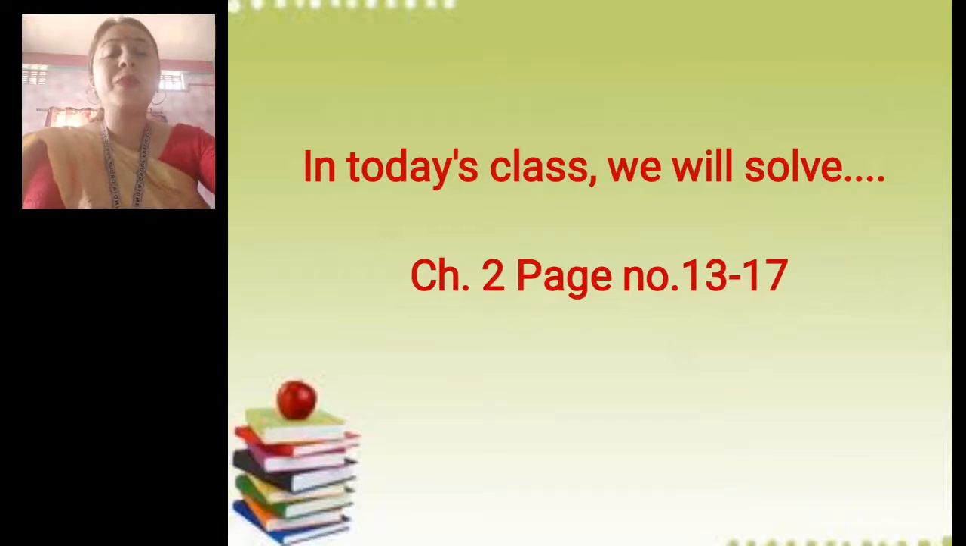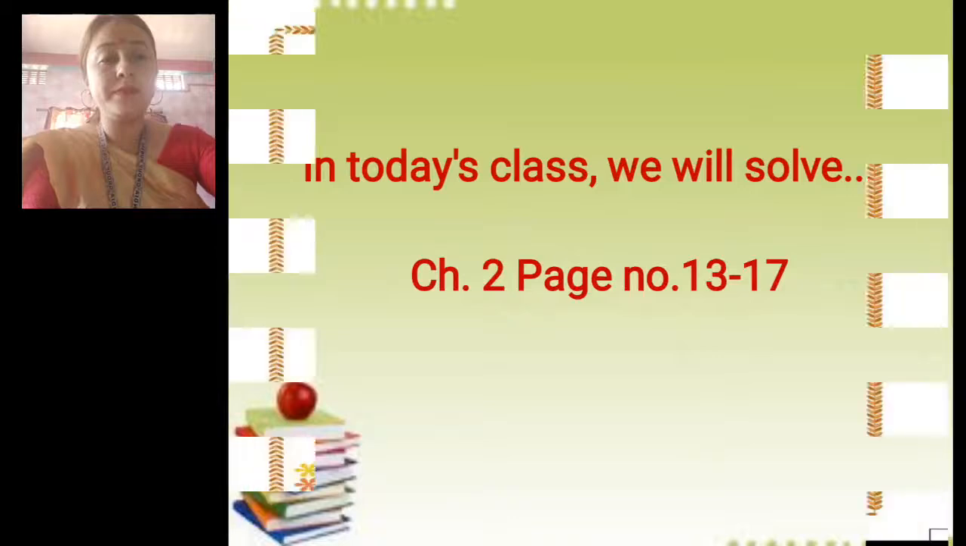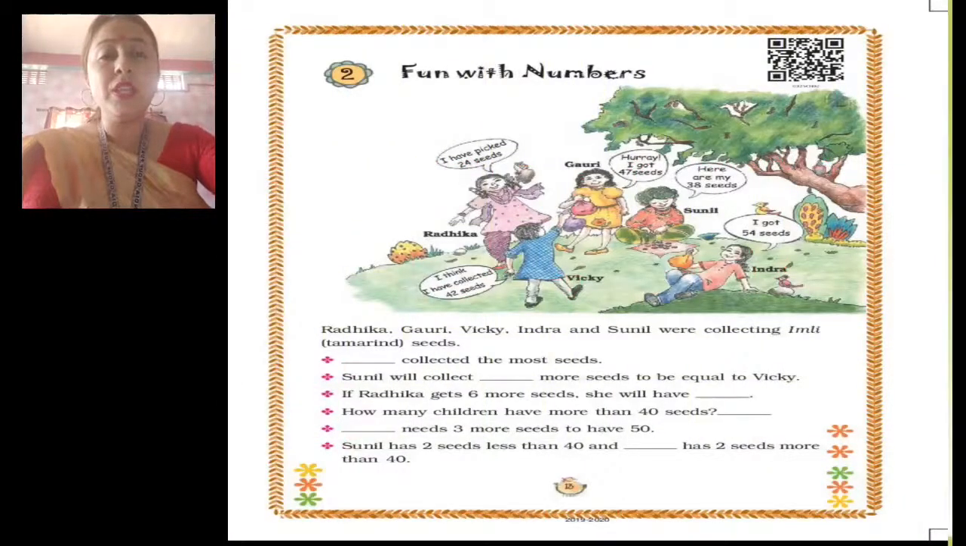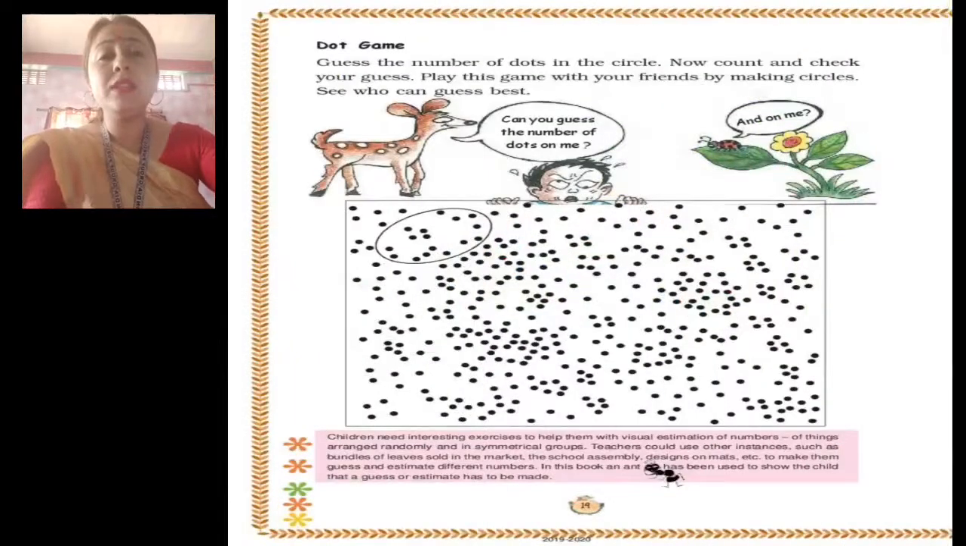So let us see what we are going to do in today's class. On page number 13, we will fill in the blanks by looking at the situation: how many stones were collected by different children? Then we will do dot games. We will guess the number of dots, put a circle around certain dots, and count the dots. You can play this game with your family also at home.